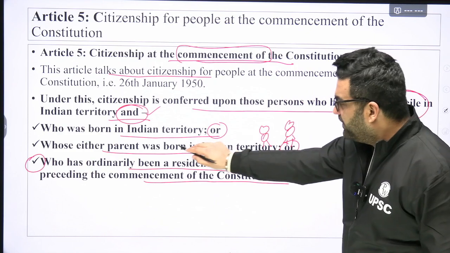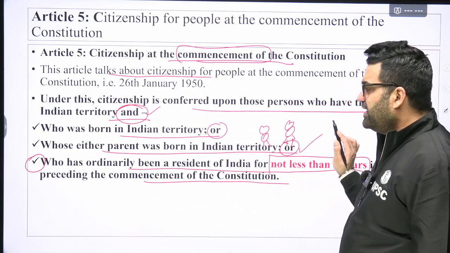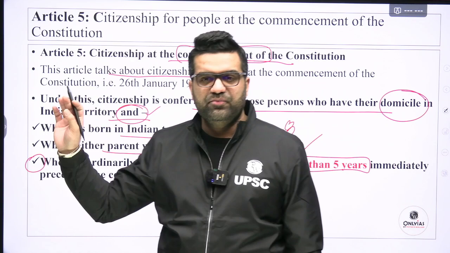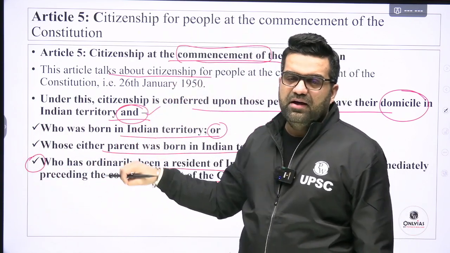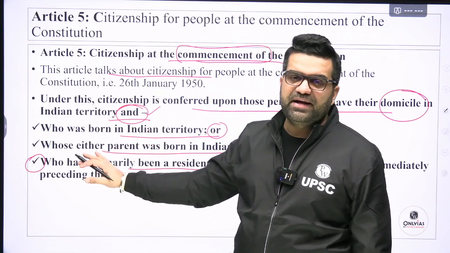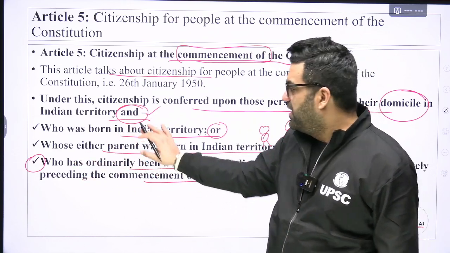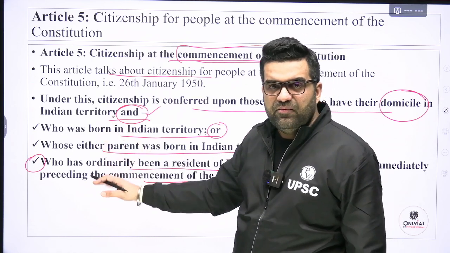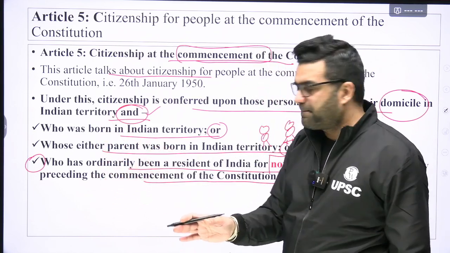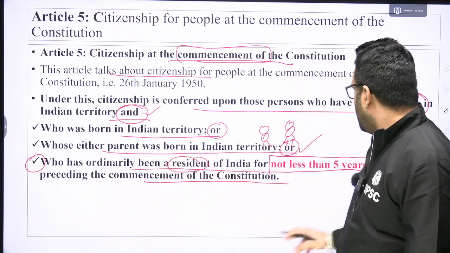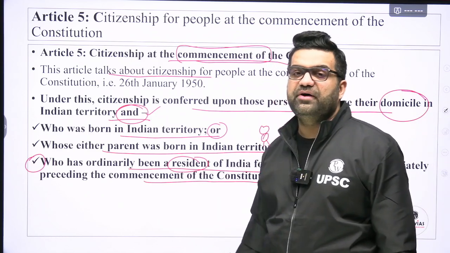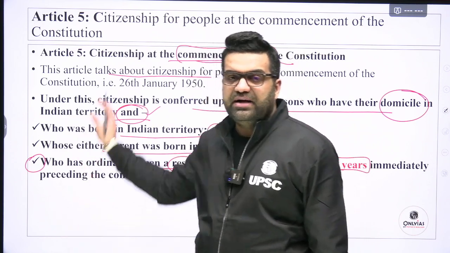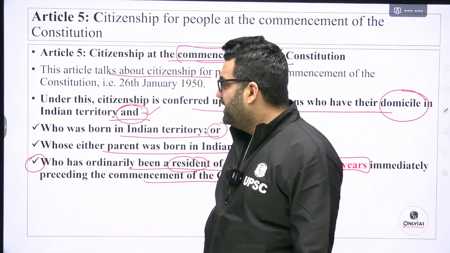Okay, if parents were born in India, then that person will be considered a citizen. Suppose there is a person named Radhe Mohan. If Radhe Mohan was staying in India, born in India, it is fine. If either of his parents were Indian citizens, then also it is fine. And third, if none of his parents were citizens of India, still he was ordinarily residing in India for not less than 5 years preceding the date of commencement of the Constitution, then also he will be considered a citizen of India. Article 5 gives you 3 ways to obtain Indian citizenship.